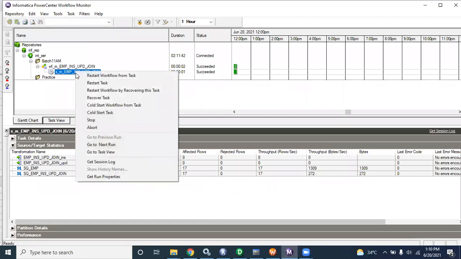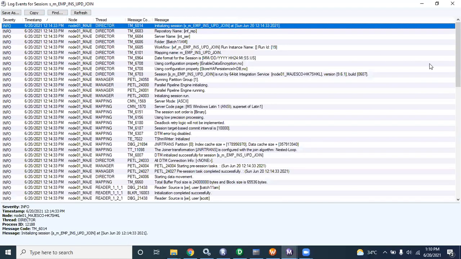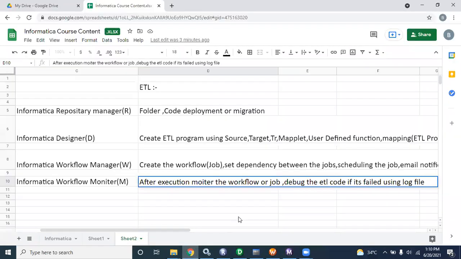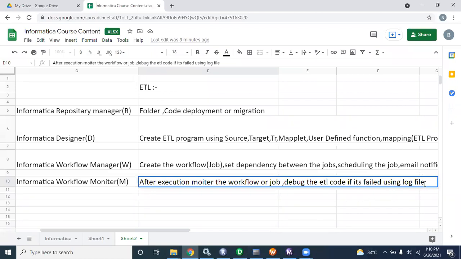Let me check. Right click on that and get session log. And here you can get all of it, the reason why your job failed, each and everything. You can do all those debug kinds of things. Also you can do it in the designer, but that is the development part. But for production support and testers,